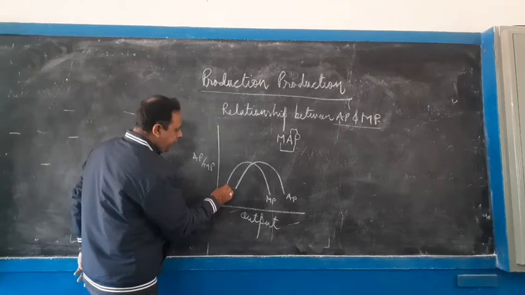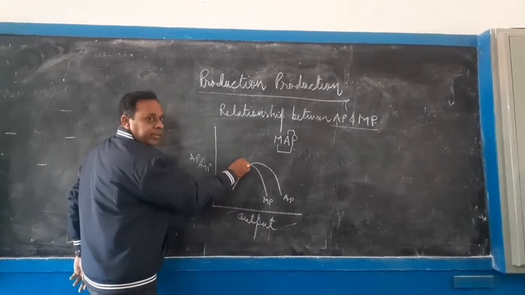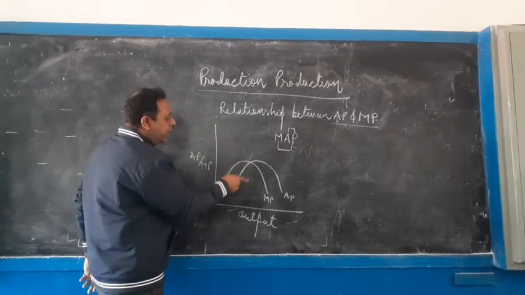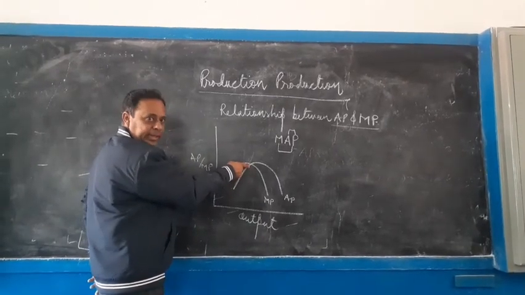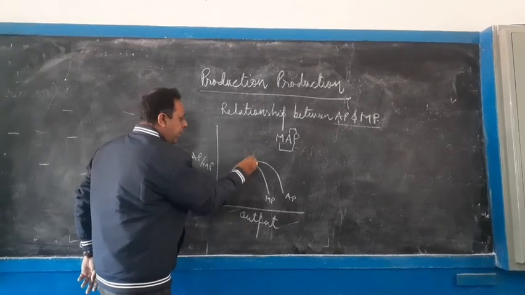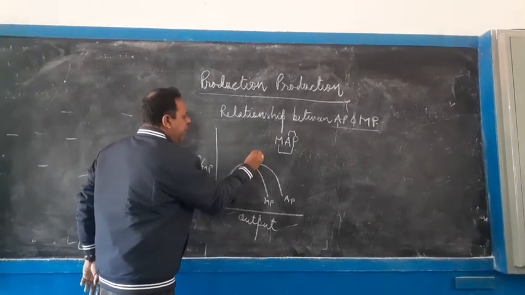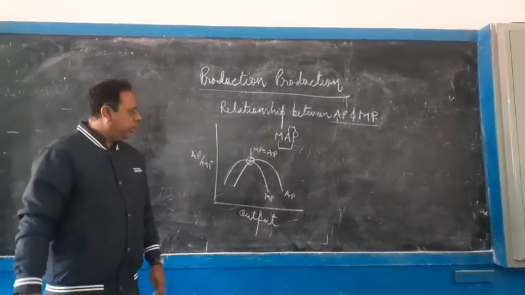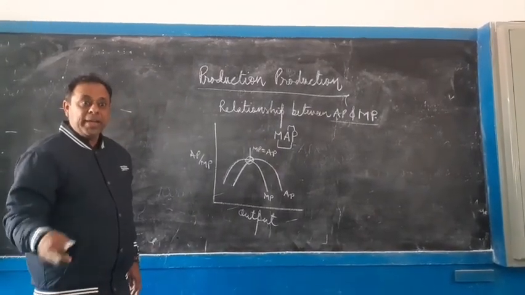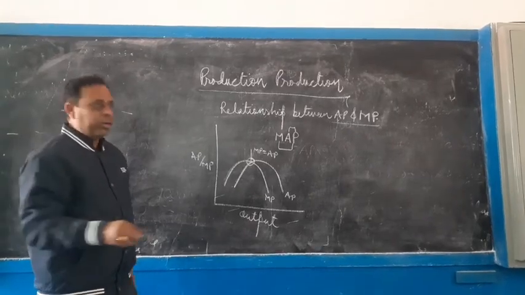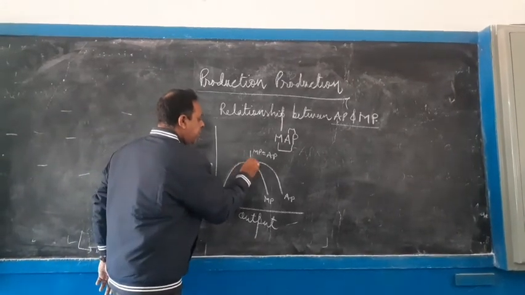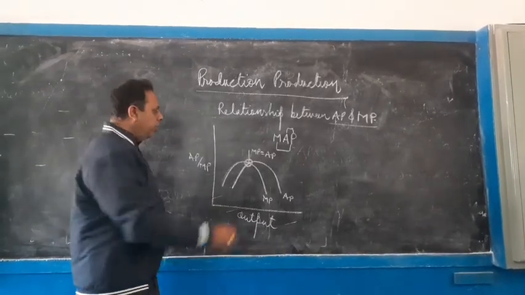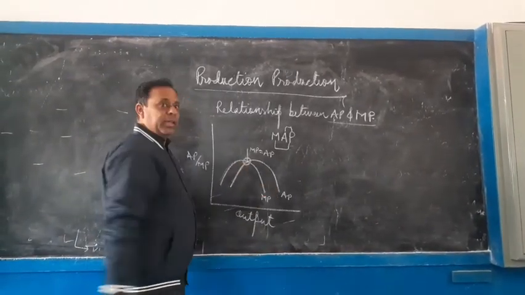You can see here, in the last figure we have seen that MP increases. When MP is increasing, AP is also increasing. At the point where MP and AP are equal, understood? Wherever MP and AP are equal, this is the point where AP is at its maximum.